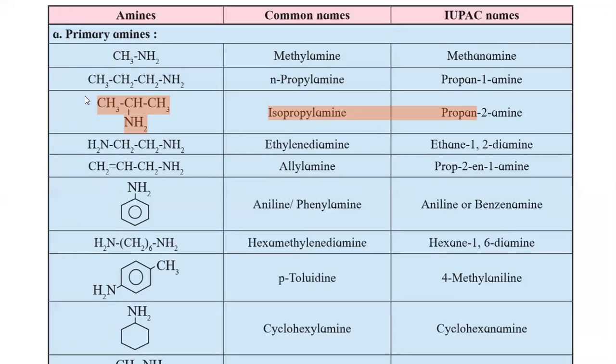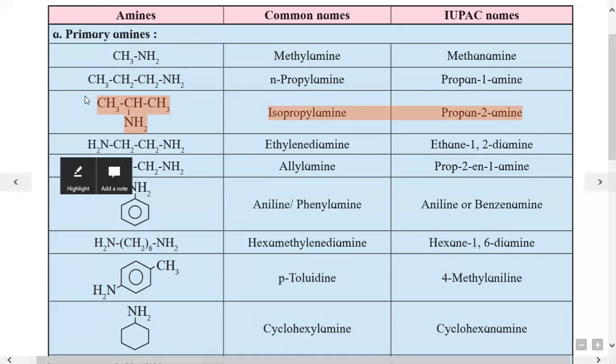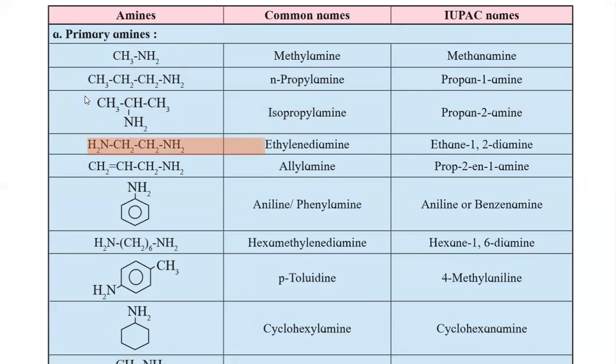The functional group NH2 is present at the second carbon, therefore it is propan-2-amine. Next example is NH2CH2CH2NH2. It is a 2 carbon amine containing two NH2 functional groups.